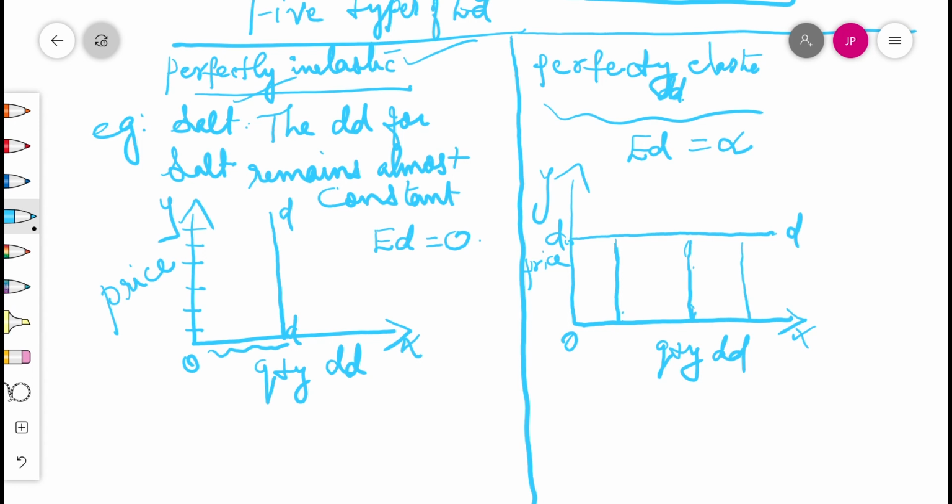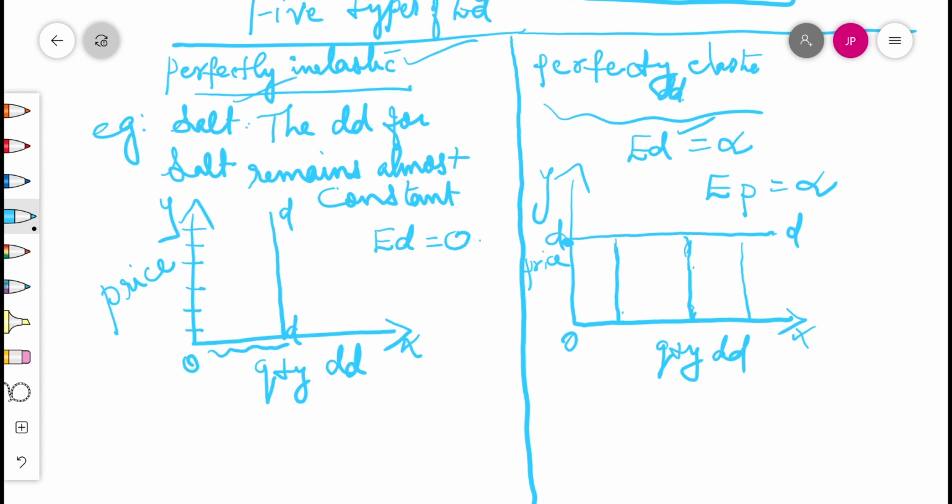EP, or some textbooks say EP, price elastic demand, ED elastic demand, same. Elasticity of price equal to infinity. This is shown in the diagram. What does it mean? Price here is constant and the demand sometimes depends upon the need of the consumer. It may be less or sometimes it may be high, irrespective of any change in price.